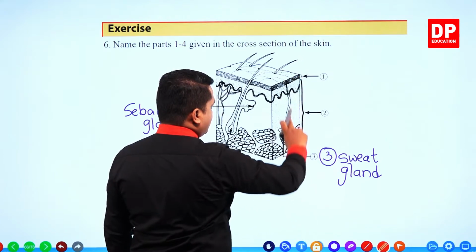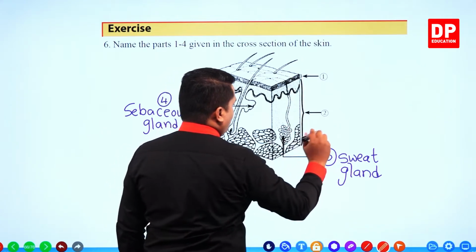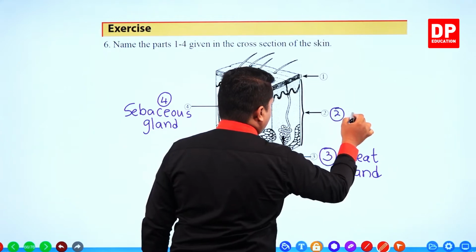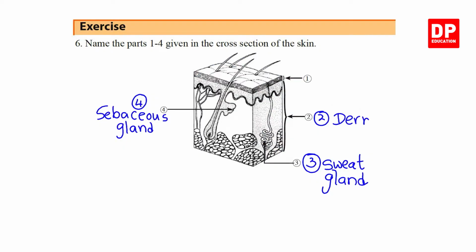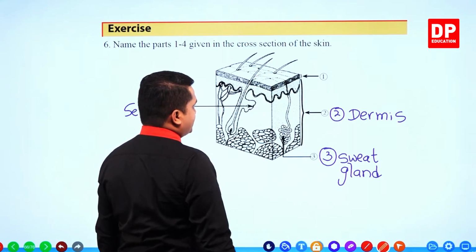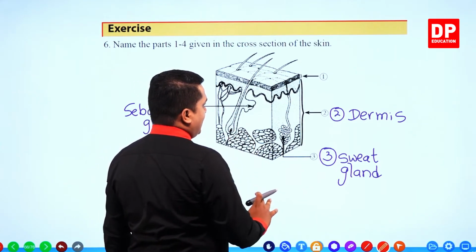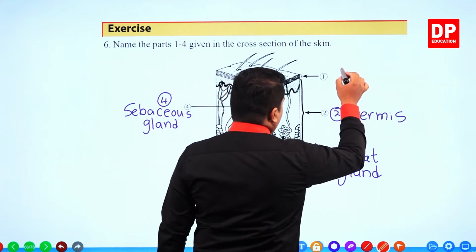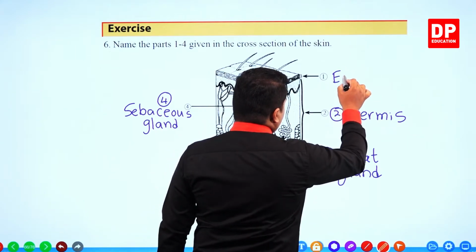The thickest level of the skin is called the dermis, and the thinnest level of the skin, which has several cell layers, is called the epidermis.